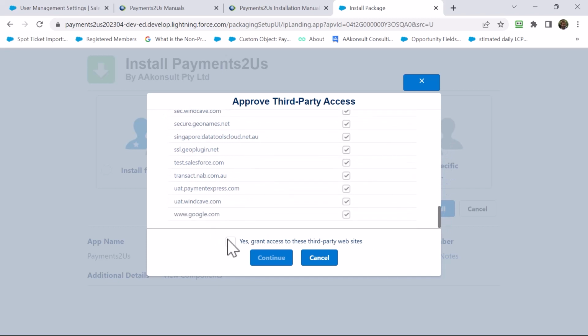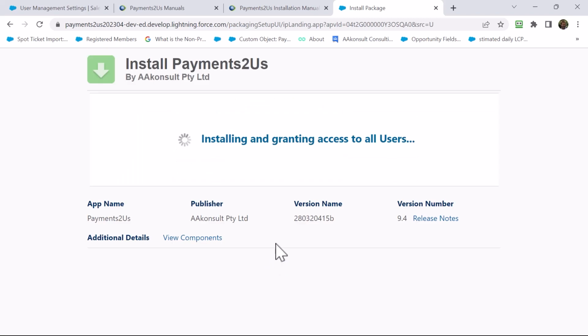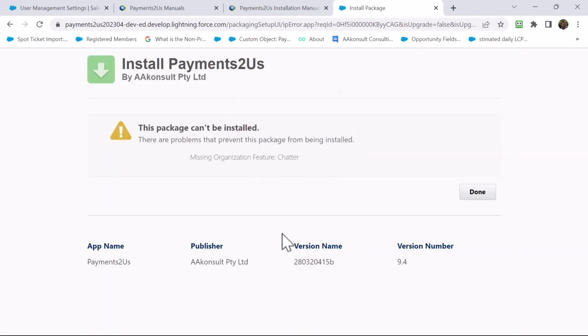This is asking us to confirm the various connections that we have. Most of these are for connecting to various payment gateways. You can selectively unselect those that you don't wish to use. For example, if you're just using Stripe, you can just use Stripe and the other ones that are required. These are documented in our installation manual.